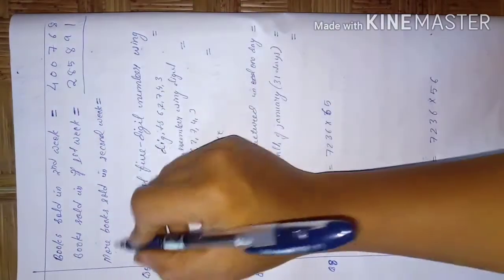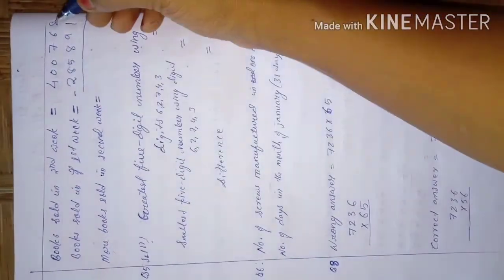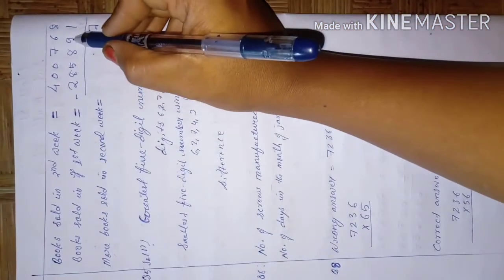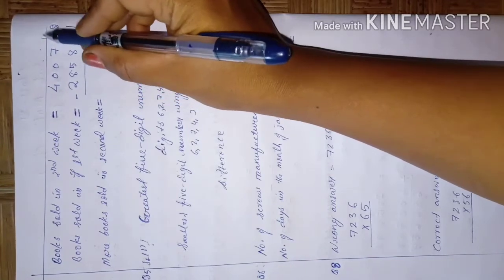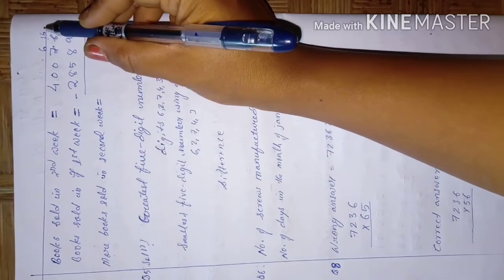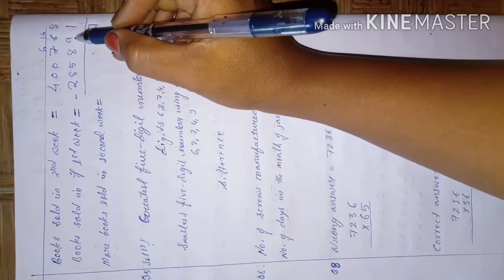How will you know? By doing subtraction. 8 minus 1 is 7. 6 minus 9 you can't, so you have to carry from here, so it will become 16. Now 16 minus 9, how much you will get?